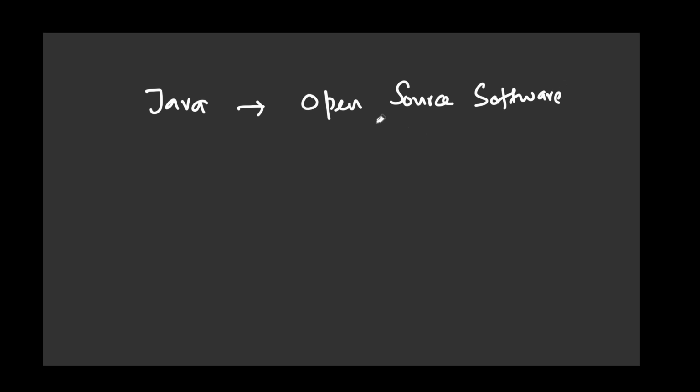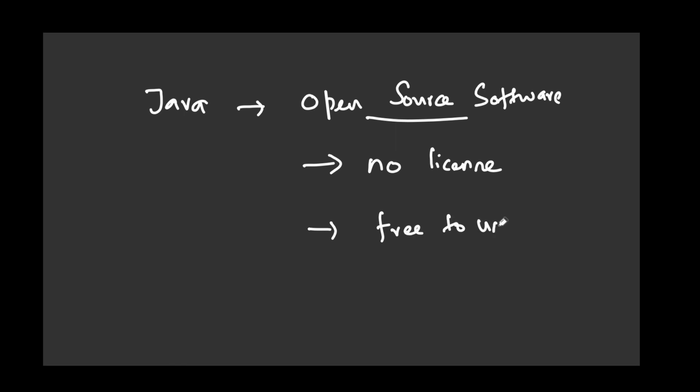Fine. So what is meant by open source software? Okay, you don't need to get any license to use the software, or we can say free to use. Okay, that is, you don't need to pay anything. Okay, fine.